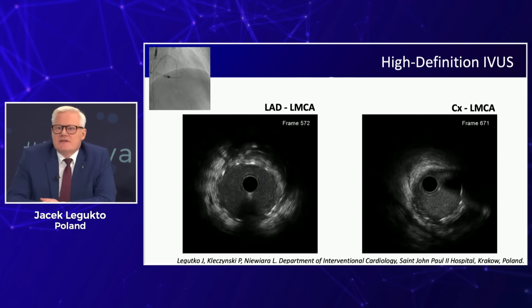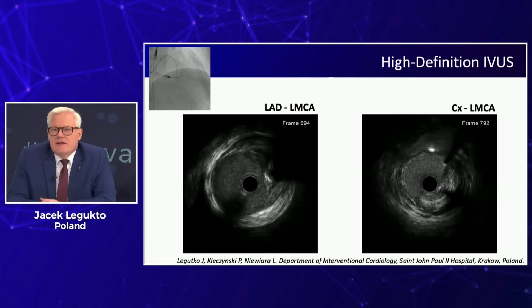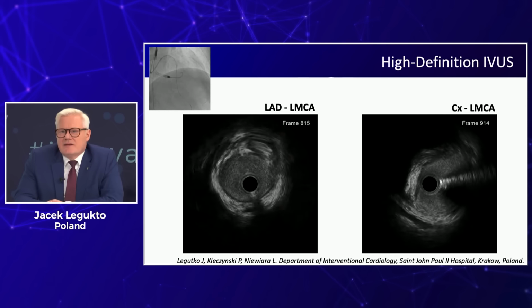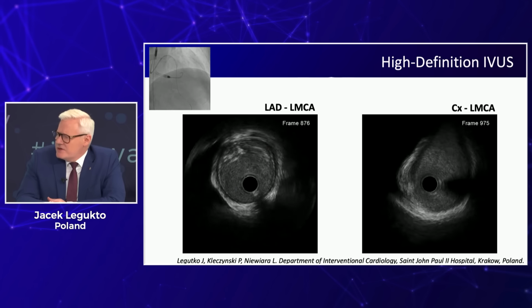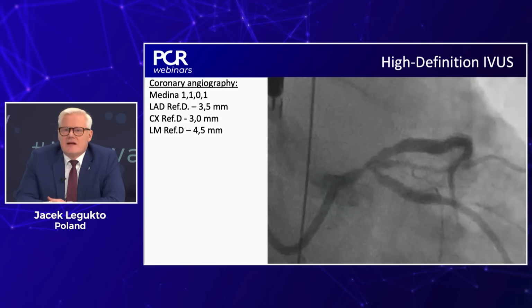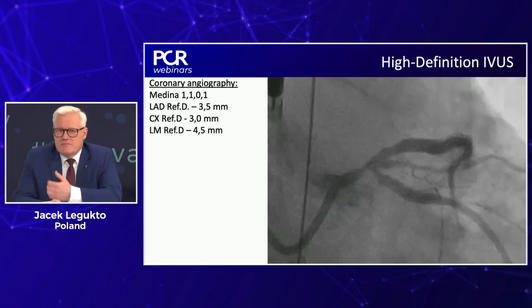So we will see in a second, now you see the proximal circ, the intermediate branch. And what is interesting, there is no tight stenosis there in the ostium. For me, now it's a little bit different because I thought in the beginning that we have, as you said, Medina 111. We are not sure about the intermediate branch.